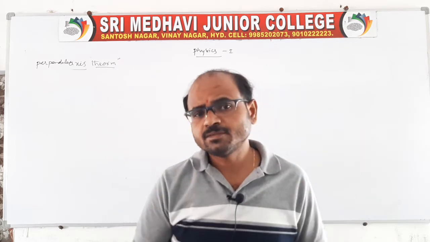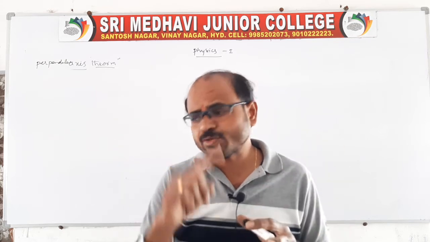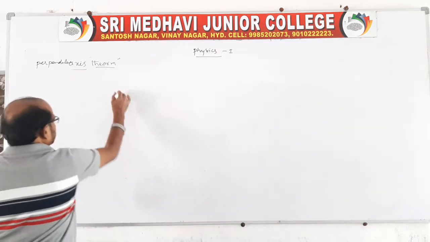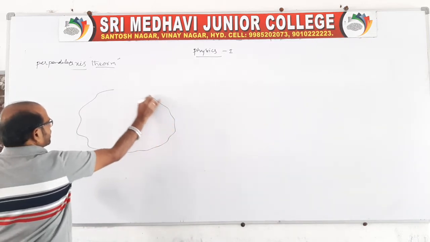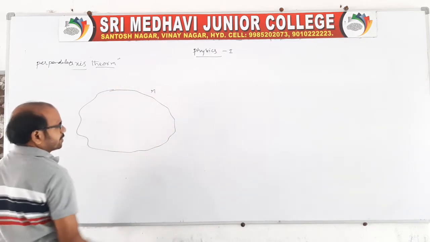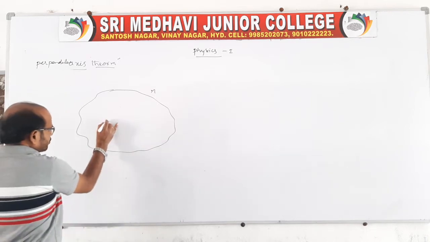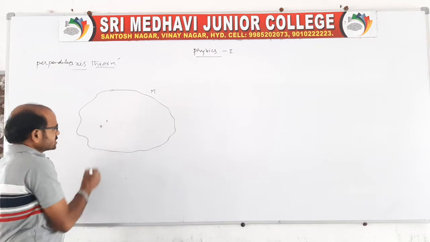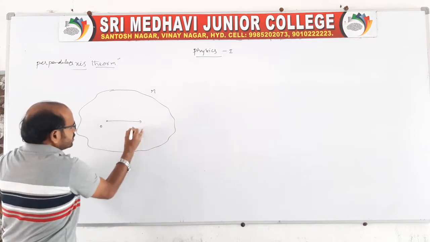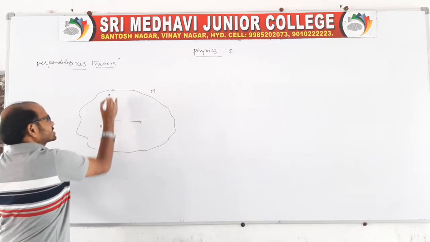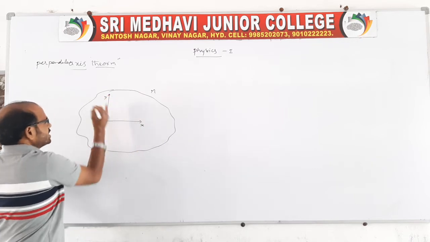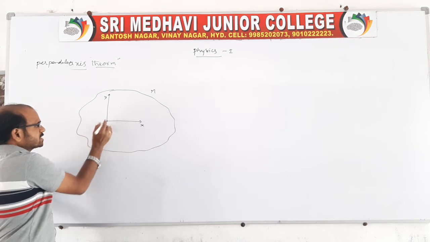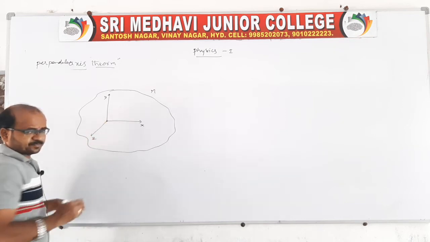For that lamina, the mass of the plane lamina you say capital M. About one point, you say O. For this point you draw three mutually perpendicular axes: the x axis, the y axis, and one more, the z axis. We cannot draw it exactly, so you take z like this.